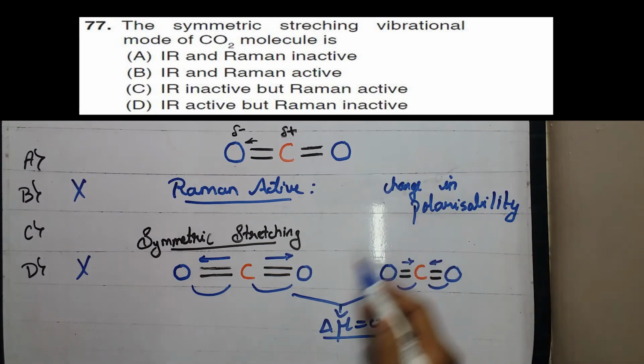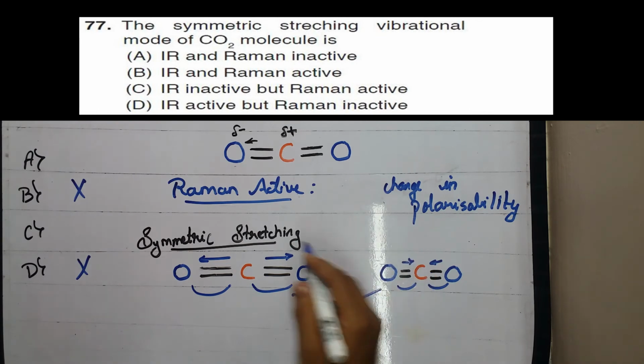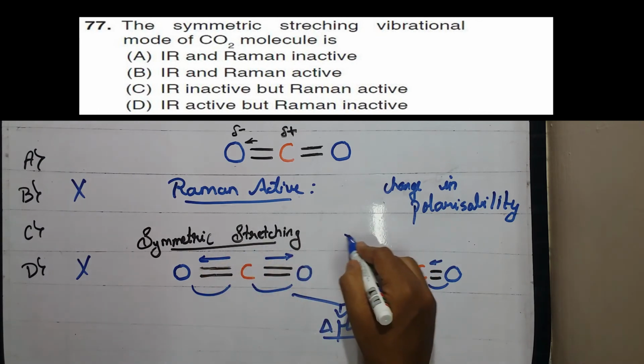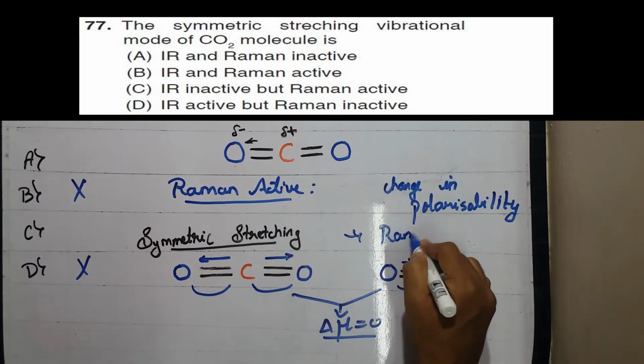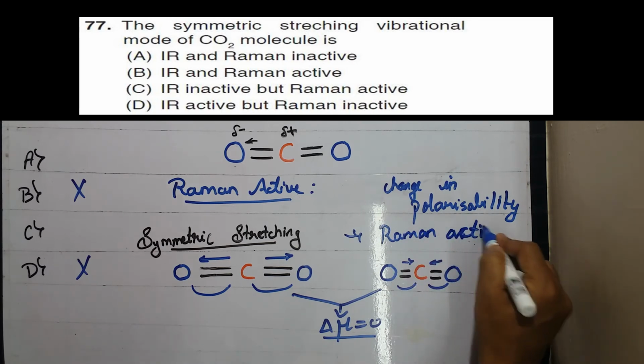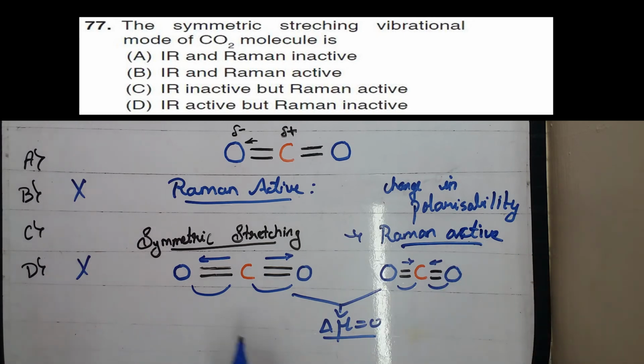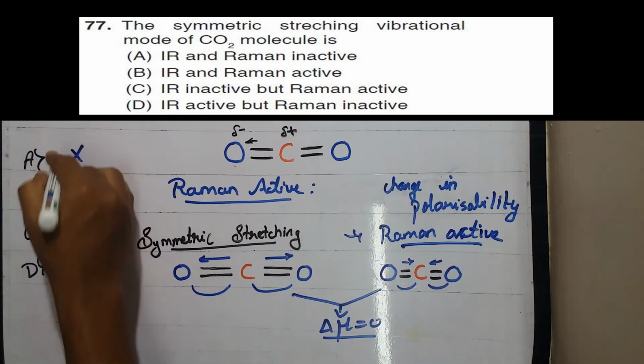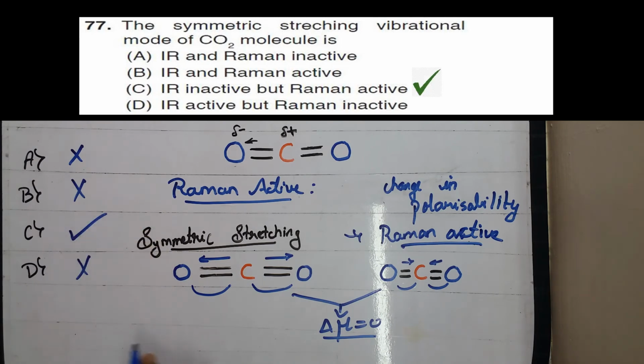So we can easily say that the symmetrical stretching is Raman active. The symmetrical stretching mode is Raman active, but it is IR inactive. So option A would be incorrect. Option C, that it is IR inactive and a Raman active mode, is correct.